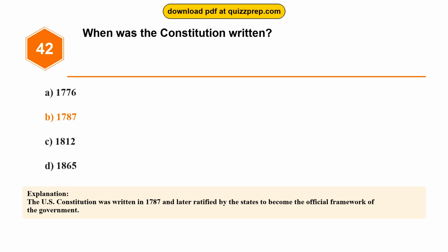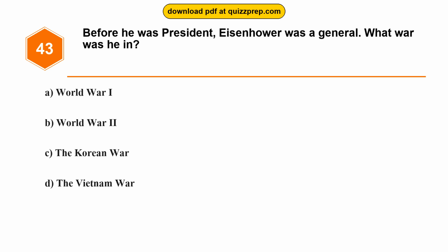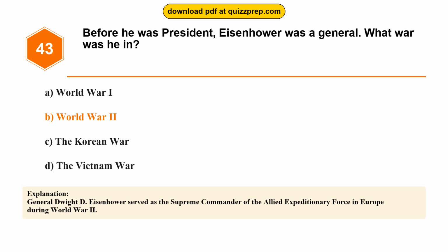Question 43. Before he was president, Eisenhower was a general. What war was he in? Option A, World War I. Option B, World War II. Option C, the Korean War. Option D, the Vietnam War. The correct answer is option B, World War II. General Dwight D. Eisenhower served as the supreme commander of the Allied Expeditionary Force in Europe during World War II.